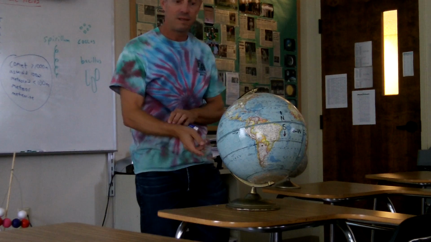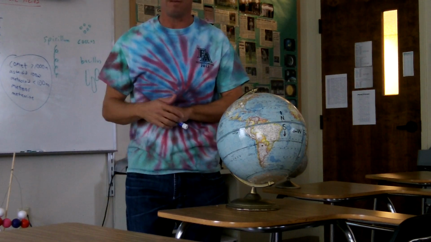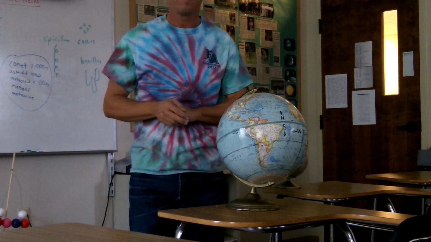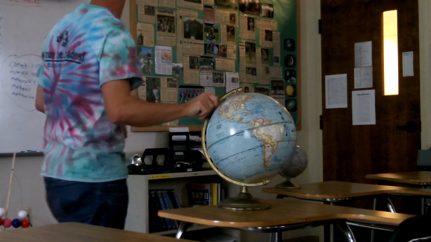Yes? So the tides would be equal everywhere if there was no landmass? If there were no landmass, the tides would be equal everywhere. Good question.